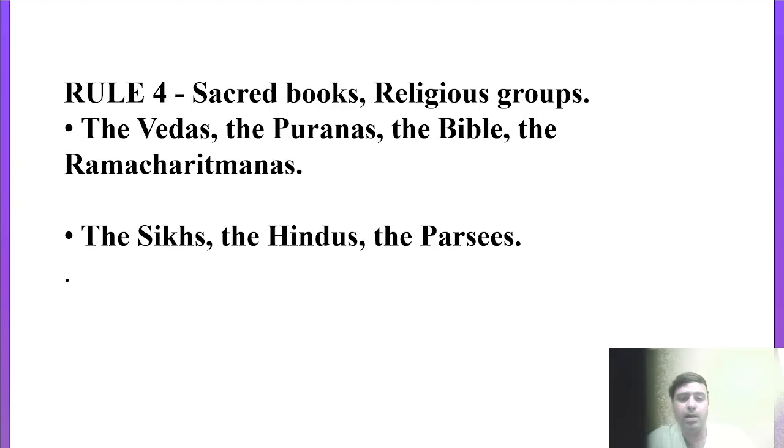Point number four, sacred books and religious groups, like the Vedas, the Puranas, the Bible, the Gita, the Quran, the Guru Granth Sahib. Before religions' names, we also use the article 'the', like the Sikhs, the Hindus, the Muslims, the Parsis, the Christians. So before a religion's name and before sacred books' names, we can use the article 'the'.